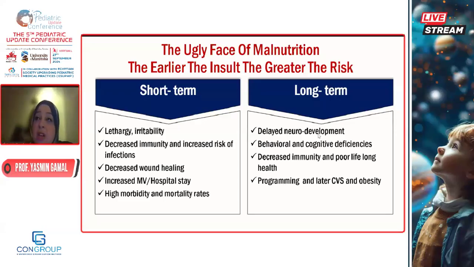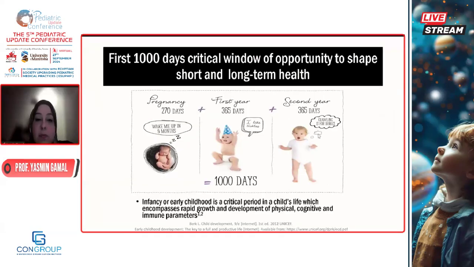The cognitive scales are lower. The behavioral issues are more among these children, and this is detected in primary and secondary school. There is even programming, because if we don't have the right nutrition at the right time, the optimum growth trajectories in the first years, we are going to have a programming of cardiovascular disease, obesity, and diabetes later on.